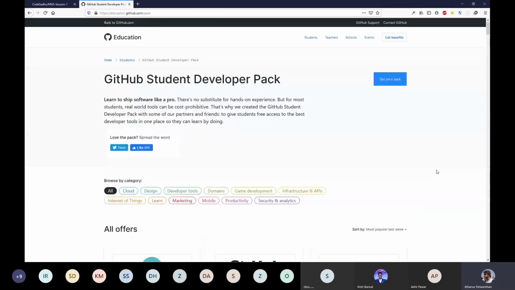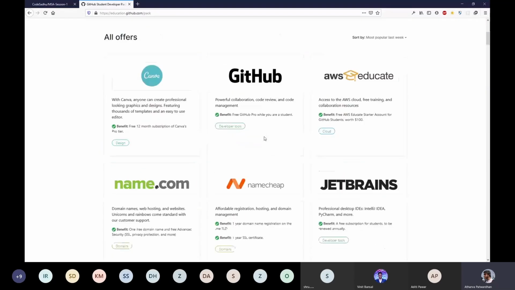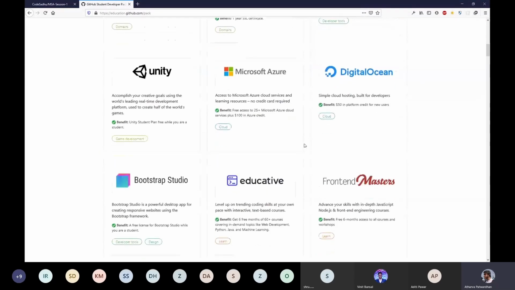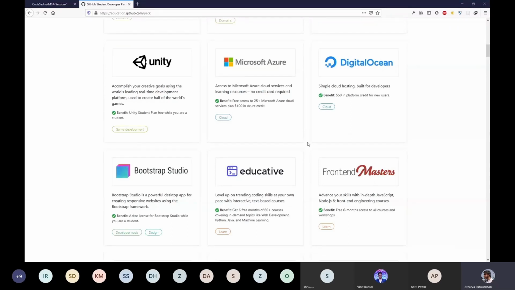And if you want to, you just need to create a GitHub account to get this pack. Since I already have a GitHub account, I don't think I can demonstrate how, I already have this pack activated on my account. So when you Google GitHub Student Developer Pack, sign in with your GitHub account and click on Get Your Pack, it will redirect you to a very basic form. It will ask for your student details and some questions on why you want this pack and how you will make use of it if you get it.